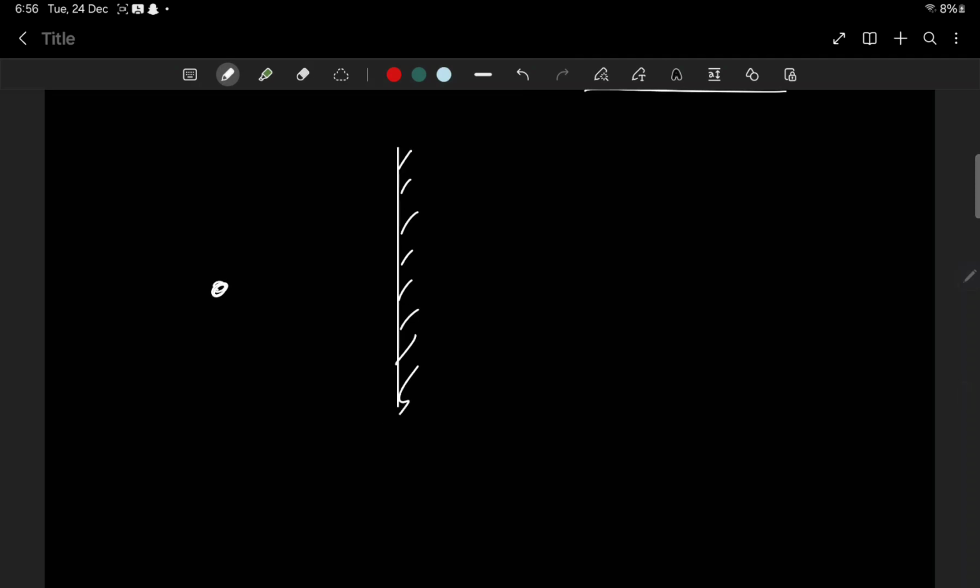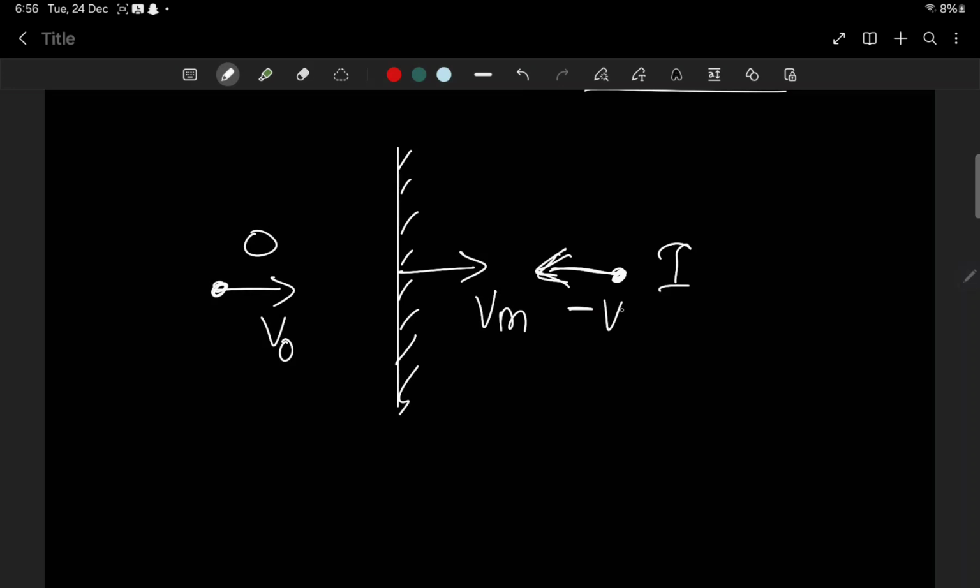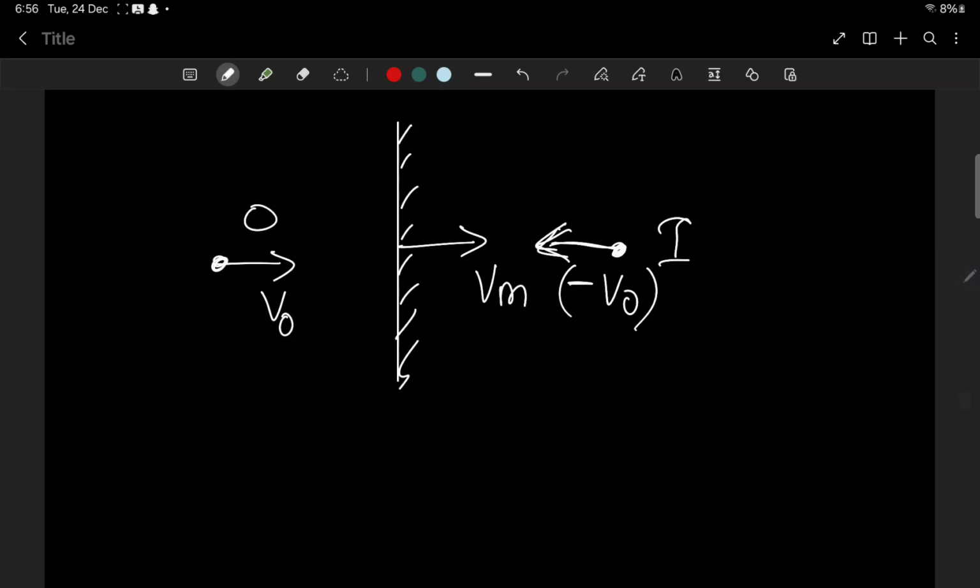Now I am keeping an object O in front of the mirror with a relative velocity, and the mirror is also moving with a velocity Vm. The image will always be moving towards the mirror, because if the object is moving towards the front of the mirror, the image should move in the opposite direction. You know that if the object is moving with velocity V0, the image should be moving in the opposite direction with the same velocity.